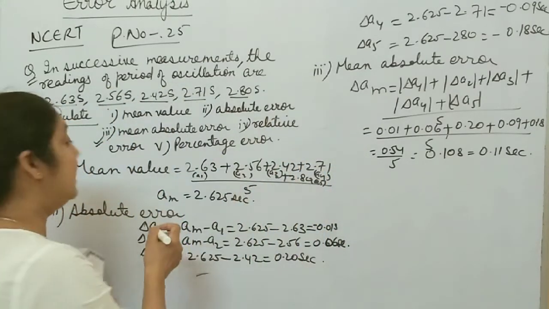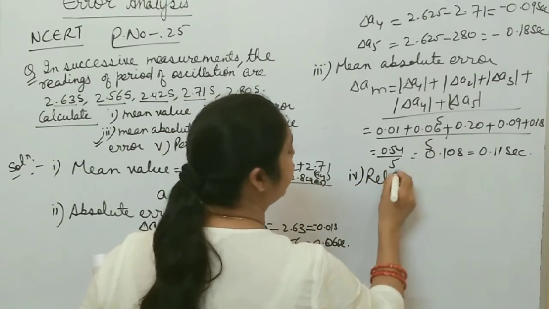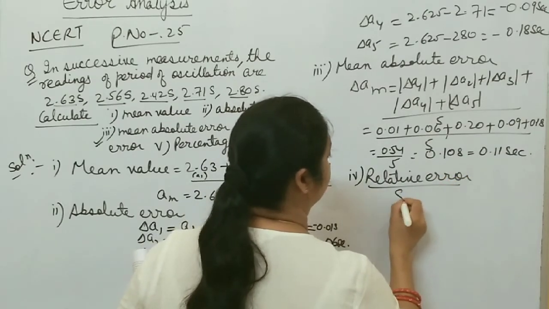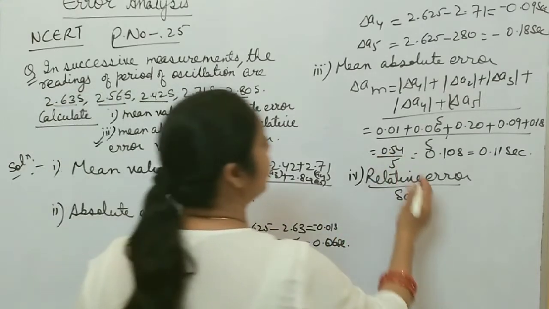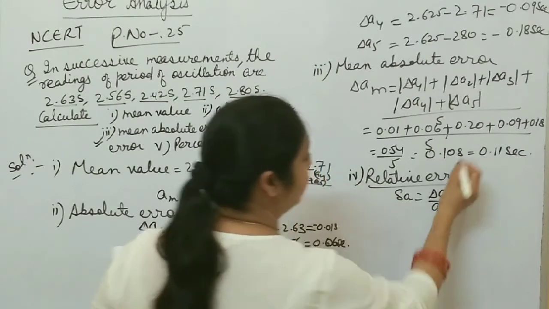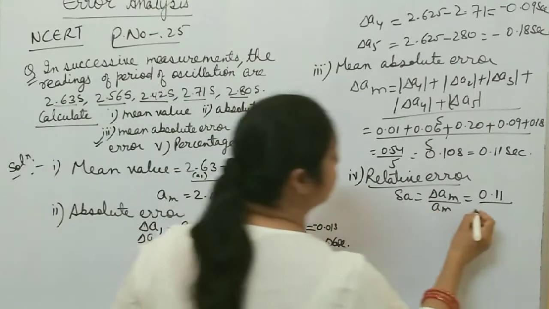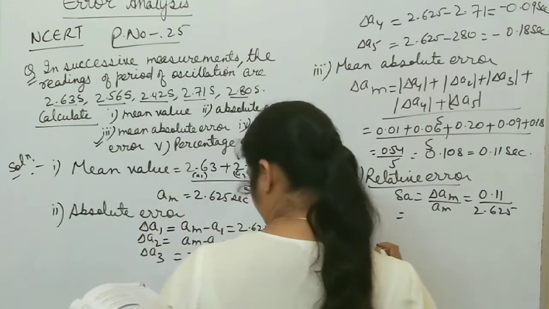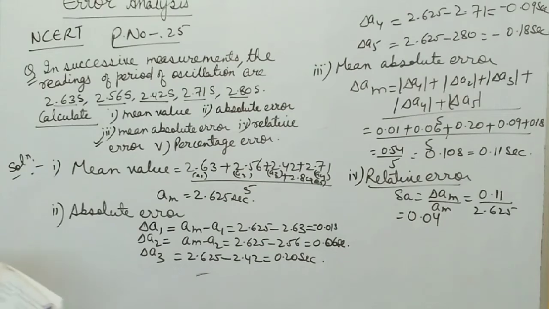So after calculating the mean absolute error, you have to find the relative error. It's very simple. What is the formula for relative error? It is the ratio of the mean absolute error to the mean value: delta A mean by mean value A mean. The mean absolute error is 0.11 and the mean value is 2.625. When you calculate this, you get the value 0.04. In this way, you calculate relative error.